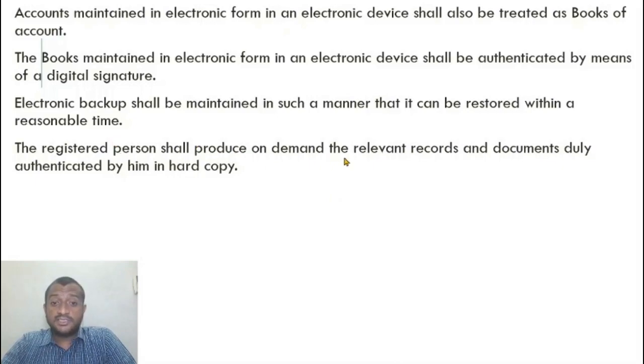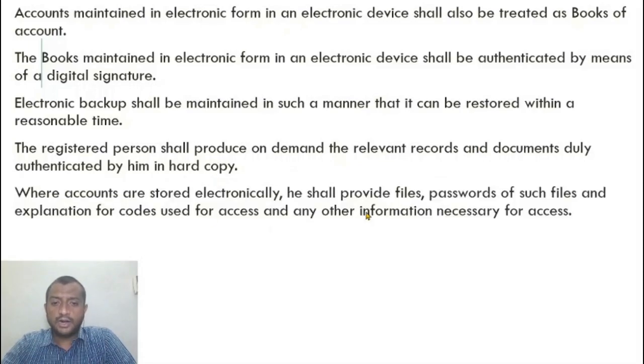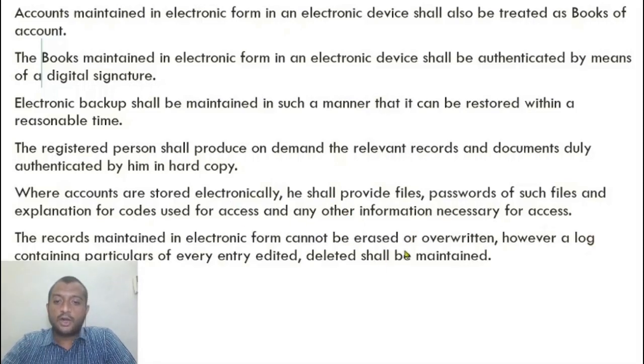The registered person shall on demand produce relevant records and documents duly authenticated in hard copy. Where accounts are stored electronically, if the proper officer comes for inspection, he will be provided the passwords of all the files, he will be given backups, he will be given access to all the records electronically and any other information necessary for access. Records cannot be erased. No records for that matter can be erased or overwritten.